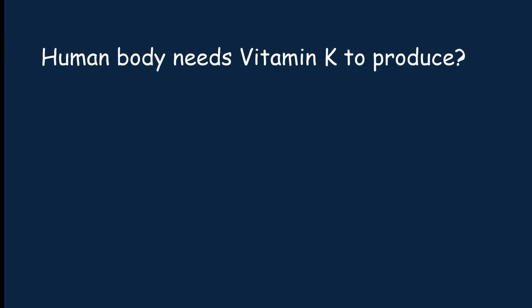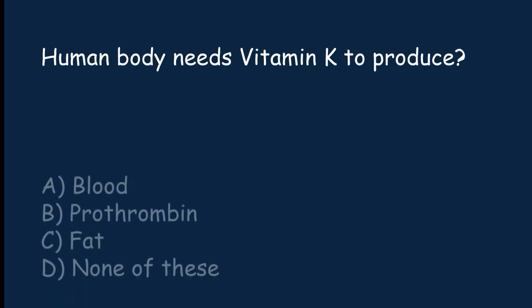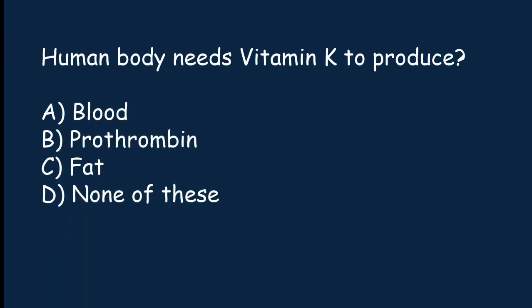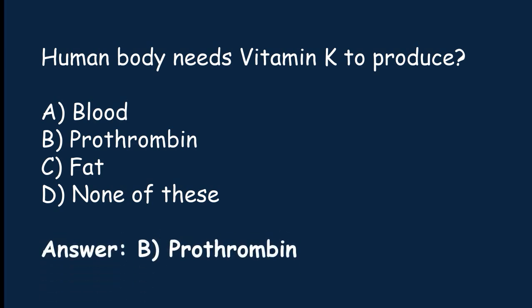Human body needs vitamin K to produce blood, prothrombin, fat, none of these. The correct answer is option B. Human body needs vitamin K to produce prothrombin.